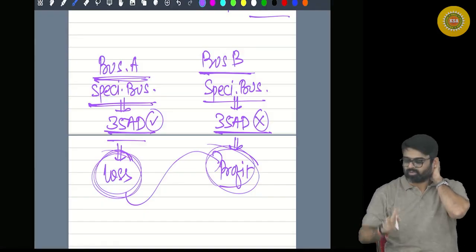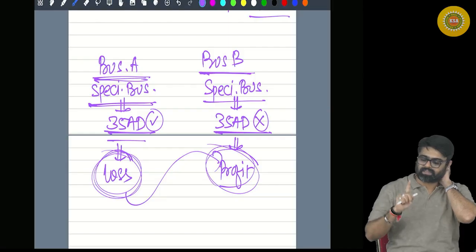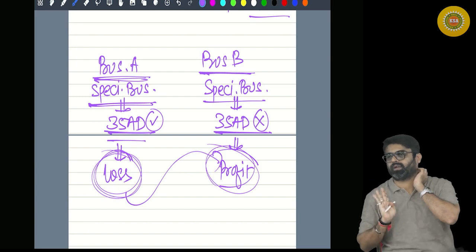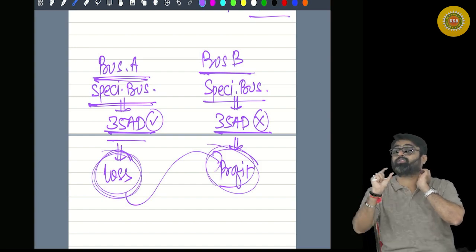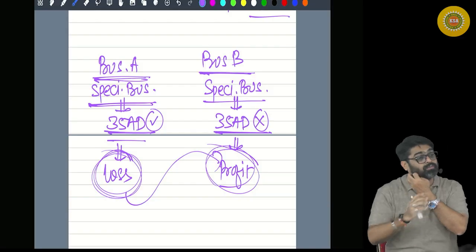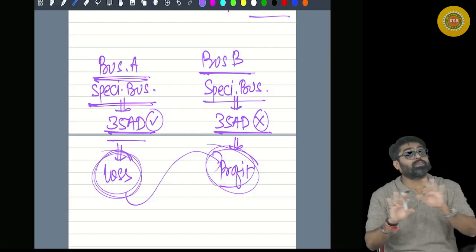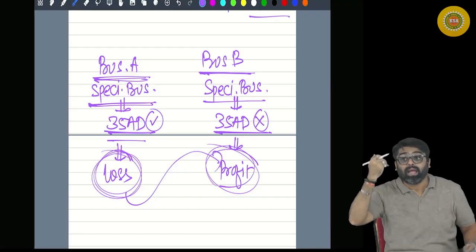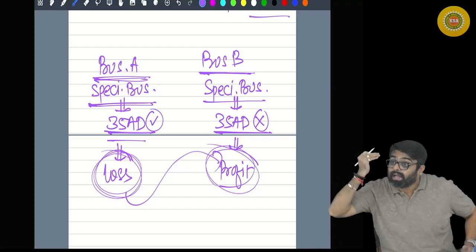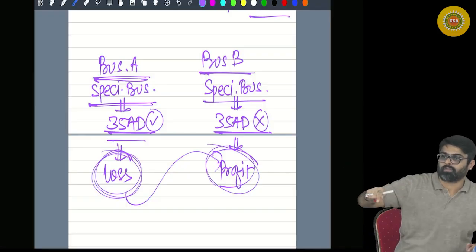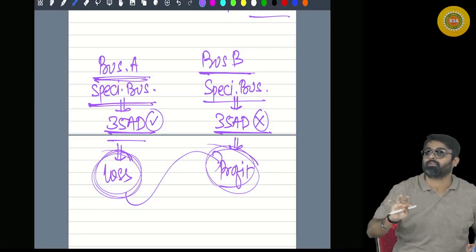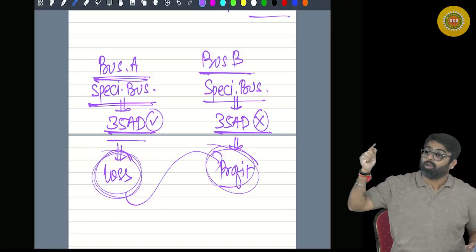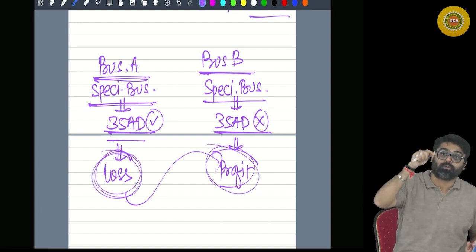Hello. First exception, speculation only against speculation. Second exception, specified only against specified. Yes or no? Now under the head PGBP, if there is a normal business, what if the normal business is having some loss? There is no restriction. Loss of normal business can be set off against profits of any business. Loss of normal business can be set off against profits of normal business. Loss of normal business can be set off against profits of speculation business. Loss of normal business can be set off against profits of specified business.